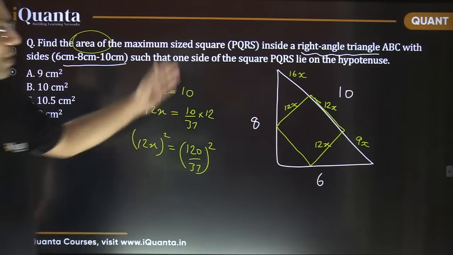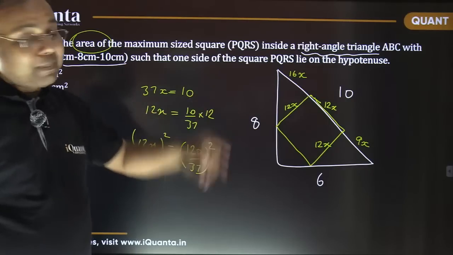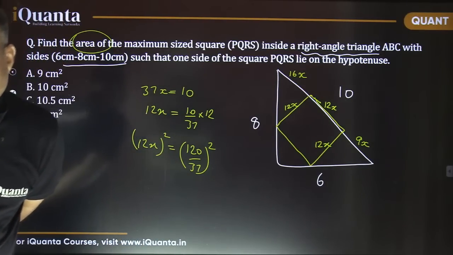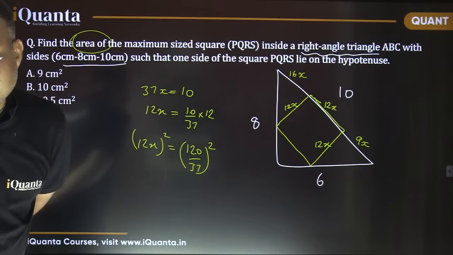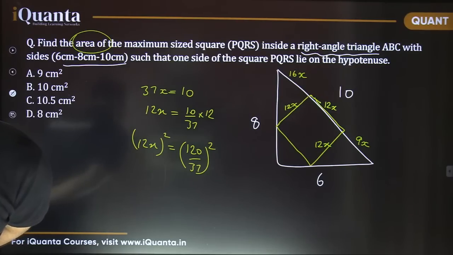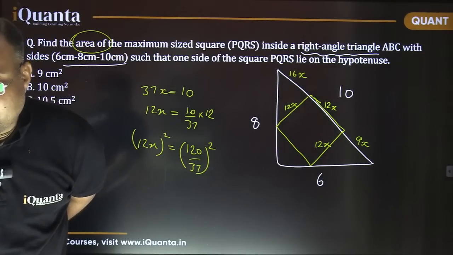So this question can be done very fast, no formula required, nothing, if you are clear about similarity, right? Otherwise, as many of you have remembered the shortcut, no issue with that. Is it fine? Okay, I'm proceeding to the next question now. If there's any question, any doubt, you can ask. Clear, na?